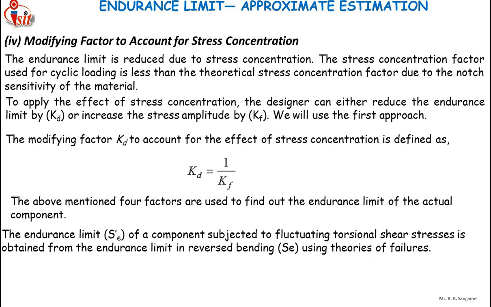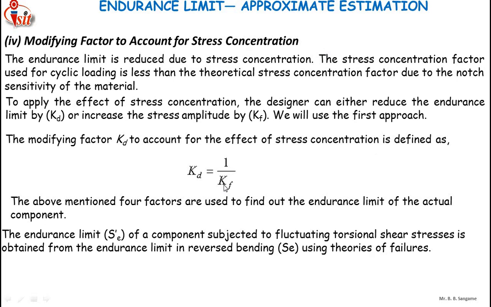Next is the modifying factor to account for stress concentration. The endurance limit is reduced due to stress concentration, as we know. The stress concentration factor used for cyclic loading is less than the theoretical stress concentration factor due to the notch sensitivity of the material. To apply the effect of stress concentration, the designer can either reduce the endurance limit by Kd or increase the stress amplitude by Kf. Here we will use the first approach. The modifying factor Kd to account for the effect of stress concentration is defined as Kd equals 1 upon Kf.